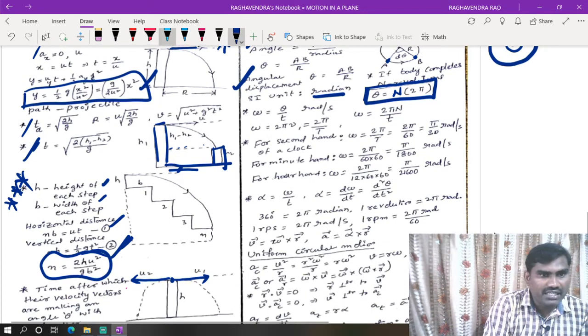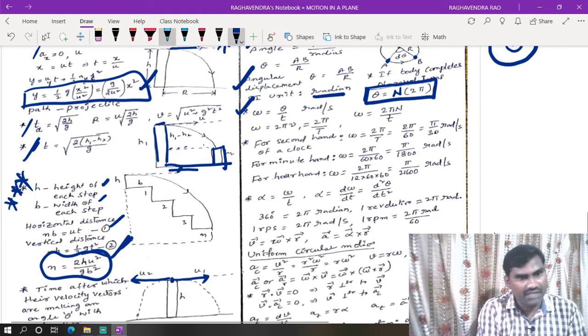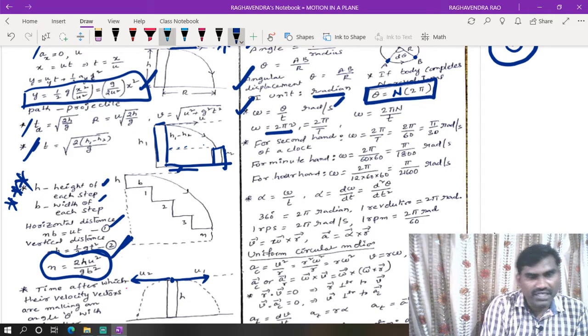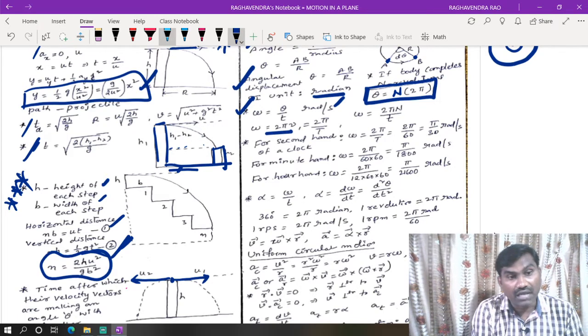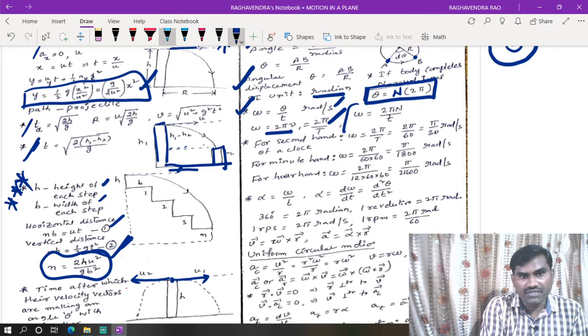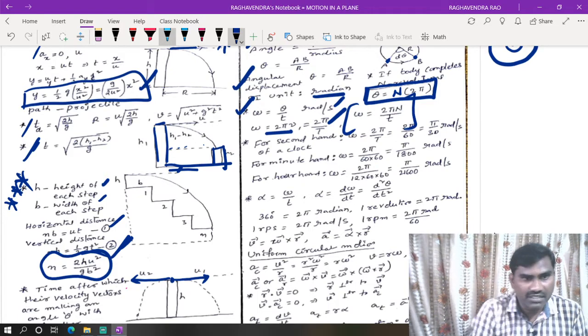Now, angular displacement by time taken is nothing but angular velocity. The unit is radian per second. This we can also take as 2 pi nu, which is called angular frequency. We can write omega as 2 pi by T. If n number of rotations are there, we can write omega is equal to 2 pi n by t.